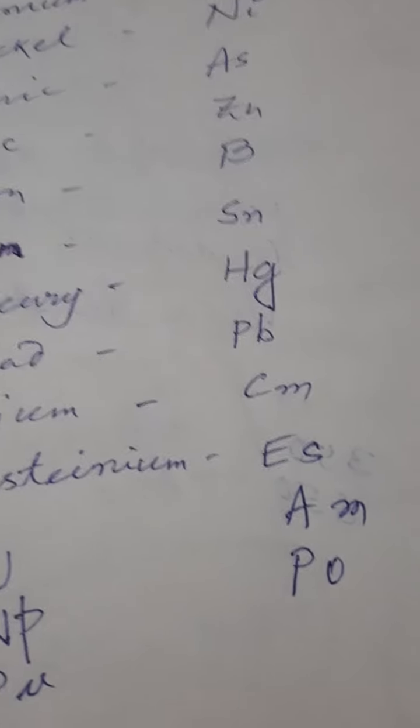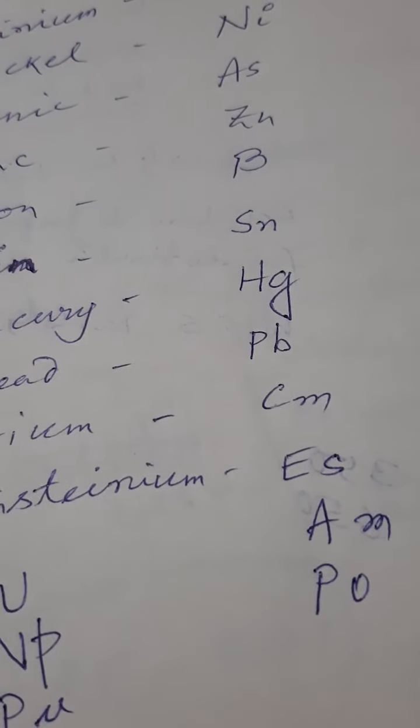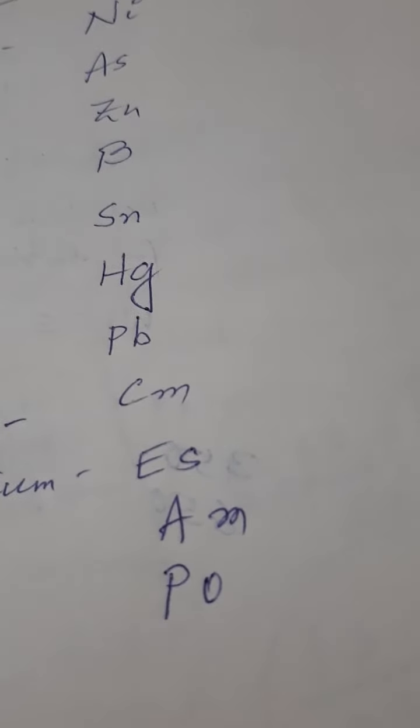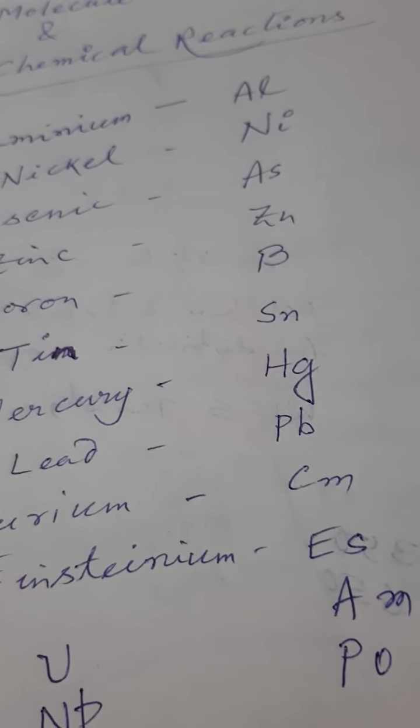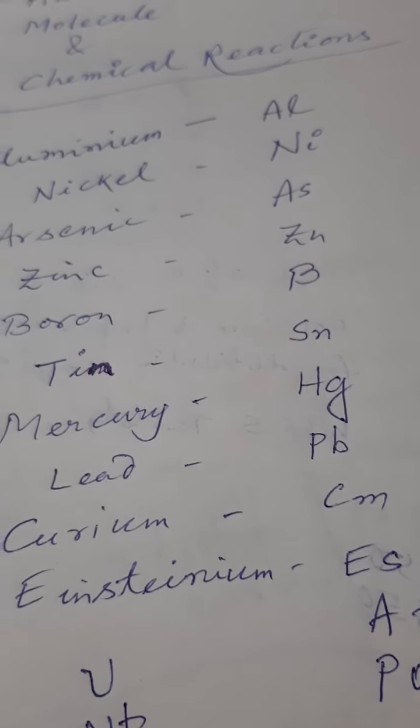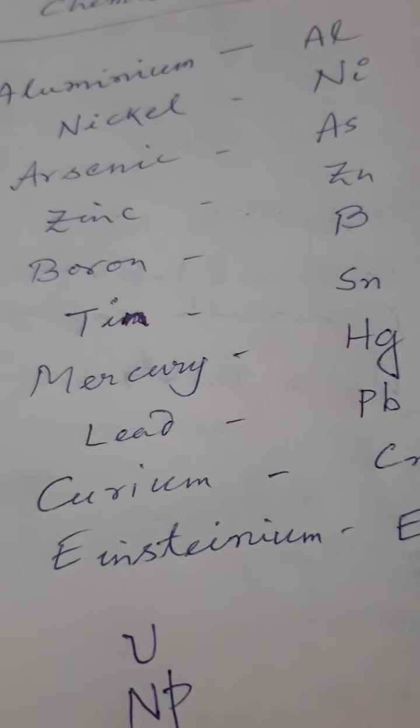Molecules of elements or compounds are formed by the combination of atoms of elements. Now let's see how a molecule is formed. Suppose this is a piece of chalk.